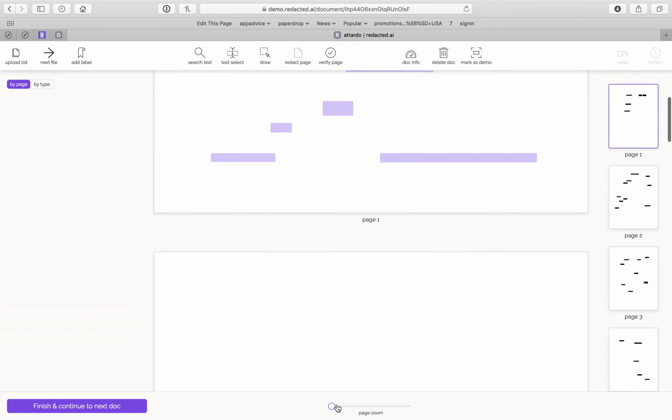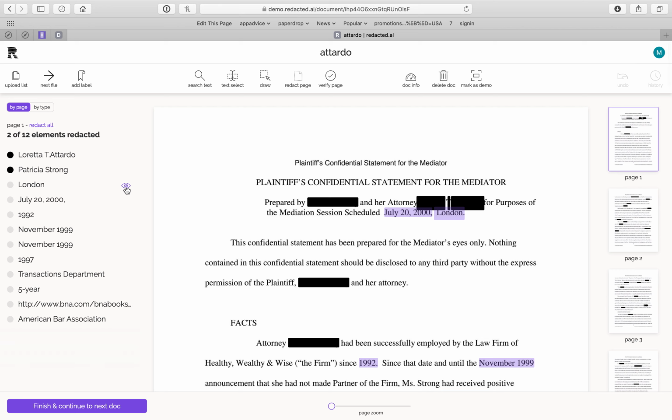So now you can continue to verify, and now you'll actually see the actual document and how it's going to look. So anything with the big black boxes is obviously going to be redacted, and the things in purple are other things that we found that you might want to redact, but based on our selections on the first page, we chose not to redact. So when we're off the page here on the left, you see the real redactions. But if you hover over the page, you'll see that it turns see-through, so you can actually see what's being redacted.